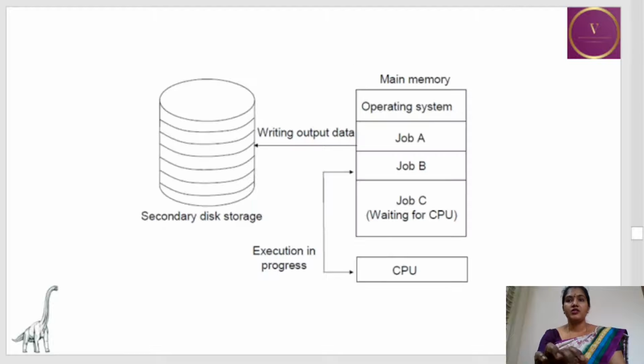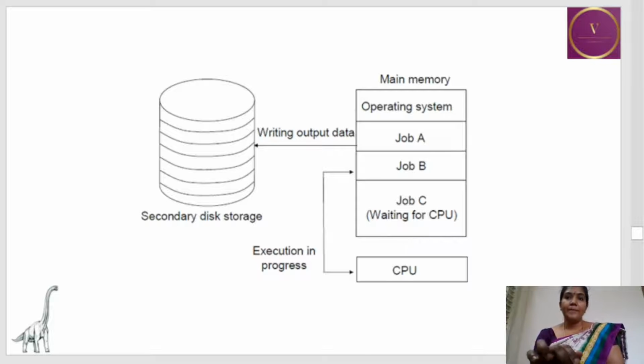This is the pictorial representation wherein in main memory the operating system has a different set of jobs, and here in this picture job B is currently being executed by the CPU, and job A has already been completed and written into the secondary storage device, while job C is waiting for the CPU to get processed.